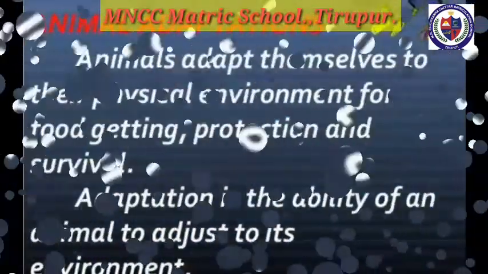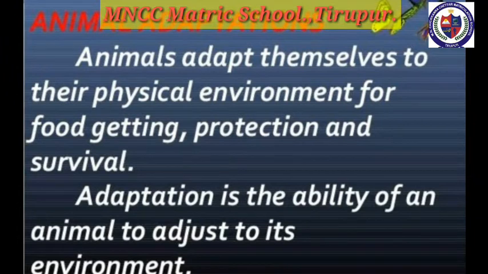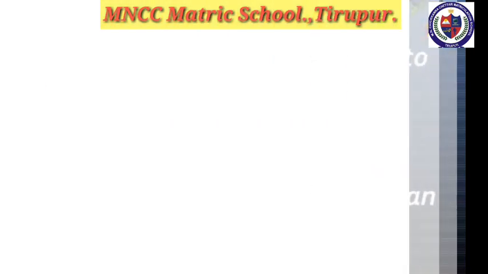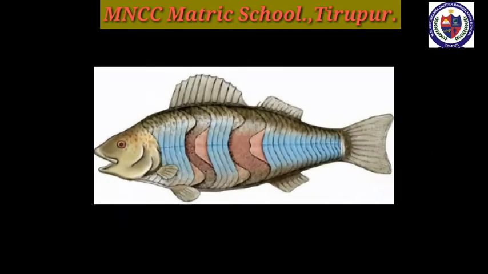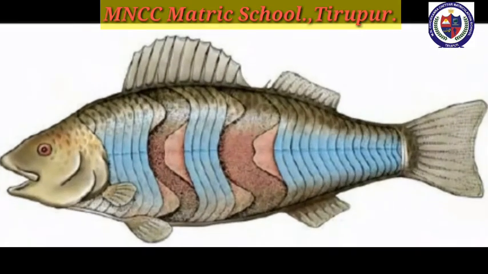Next we move to adaptation in animals. What is adaptation? Animals adapt themselves to their physical environment for food getting, protection, and survival. Adaptation is the ability of an animal to adjust to its environment. For example, penguin. This penguin has paddles to swim and walks with two legs. Fish. The fish has a streamlined body shape. That streamlined body helps the fish to move through the water easily.